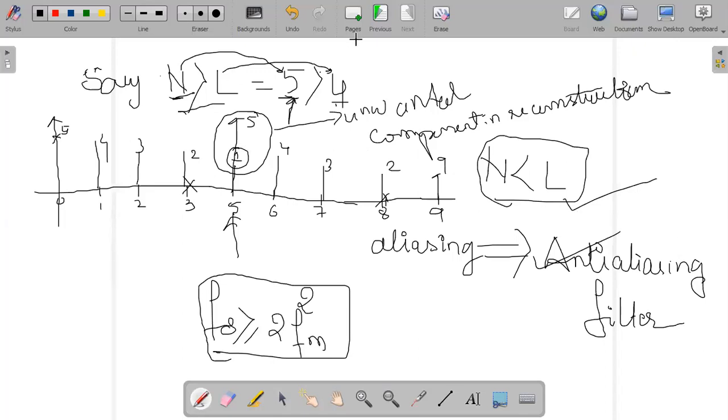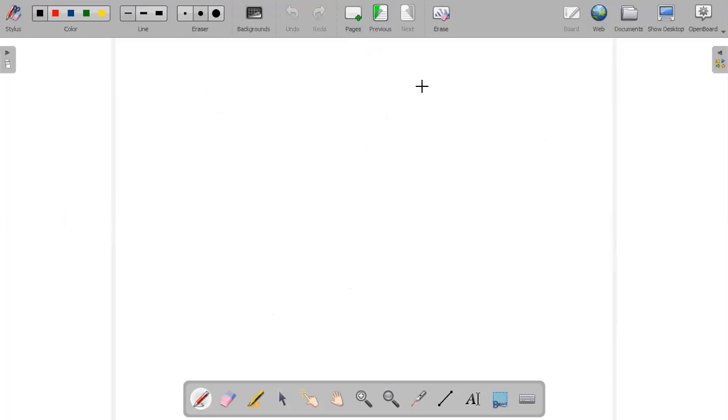Now let us go for the reconstruction. Yesterday we derived the formula for frequency domain sampling. Today we will go for reconstruction, a very important derivation again. What the reconstruction says is that the signal which you have sampled in the previous derivation, here you need to get back.